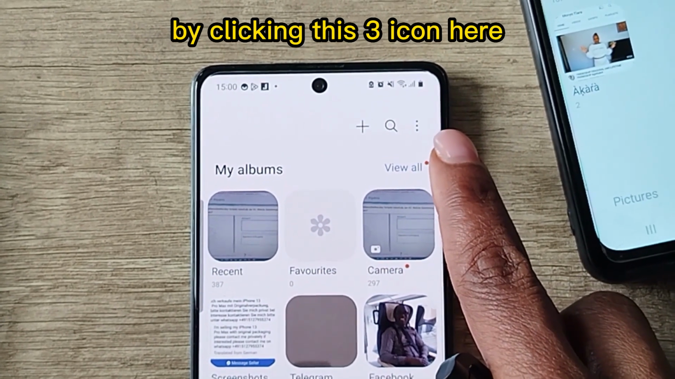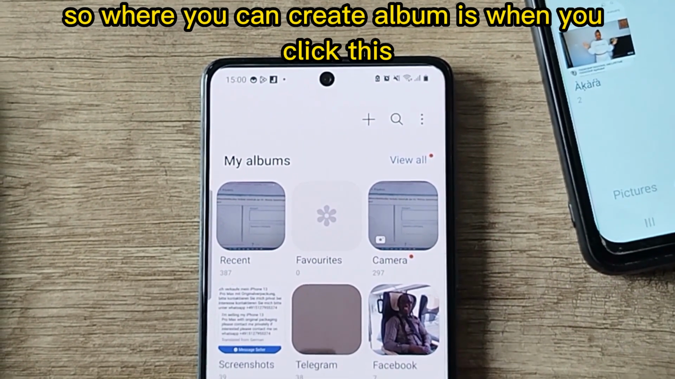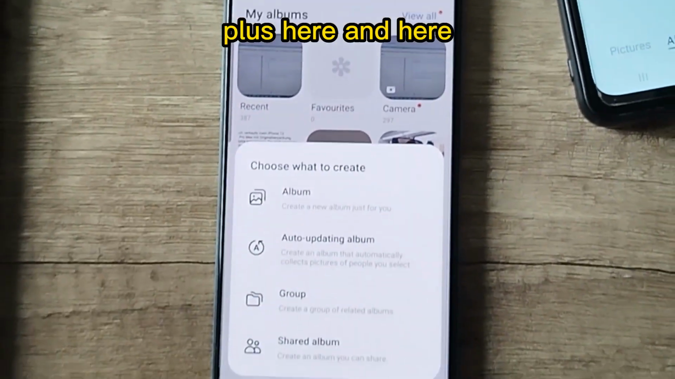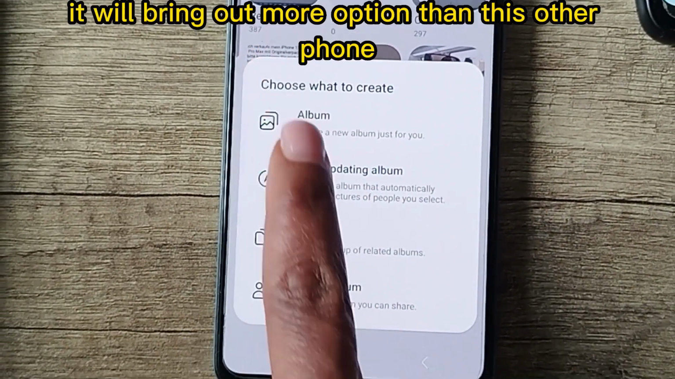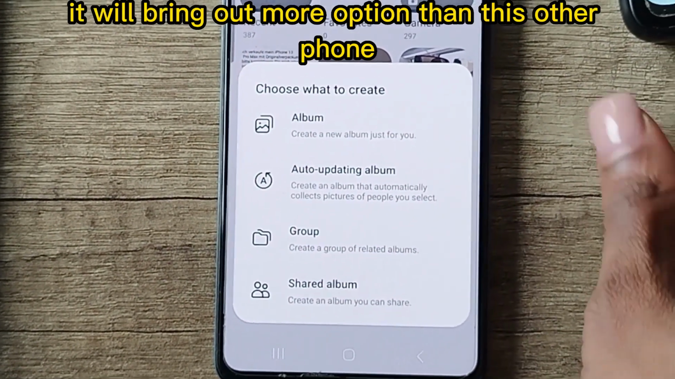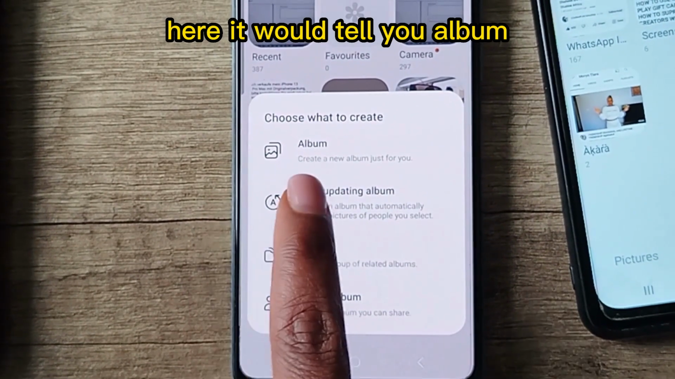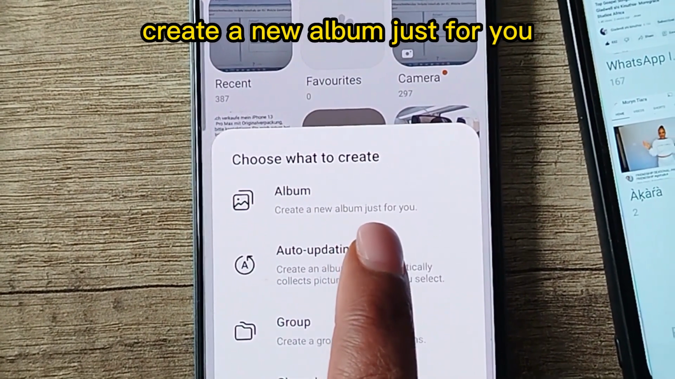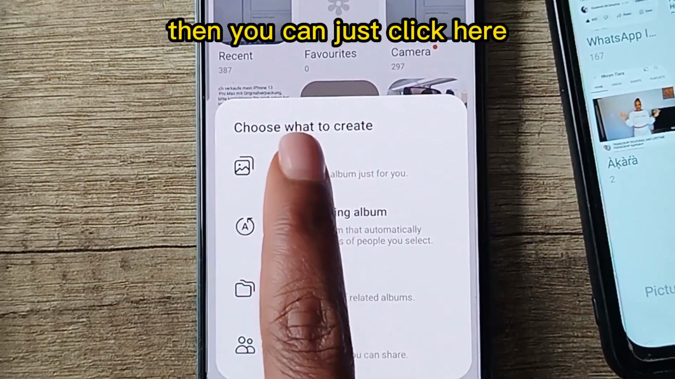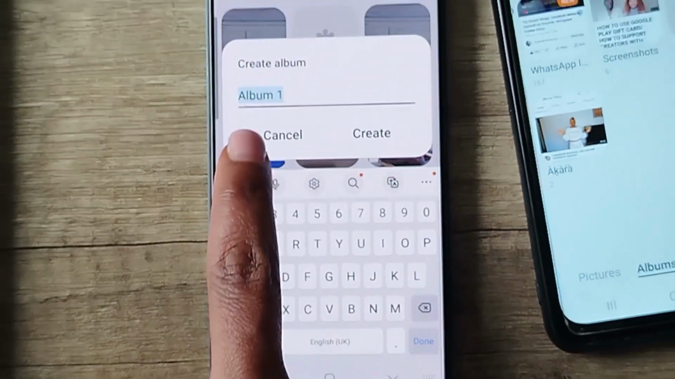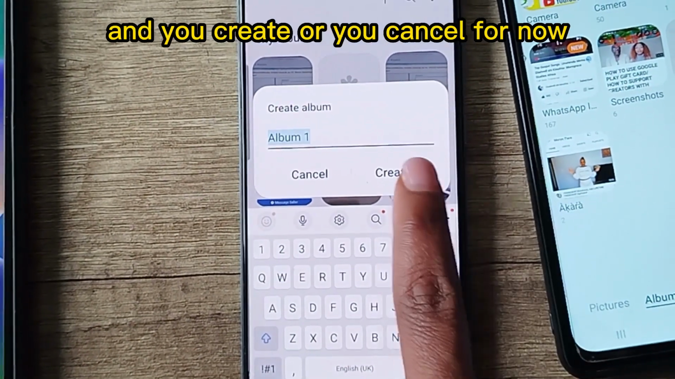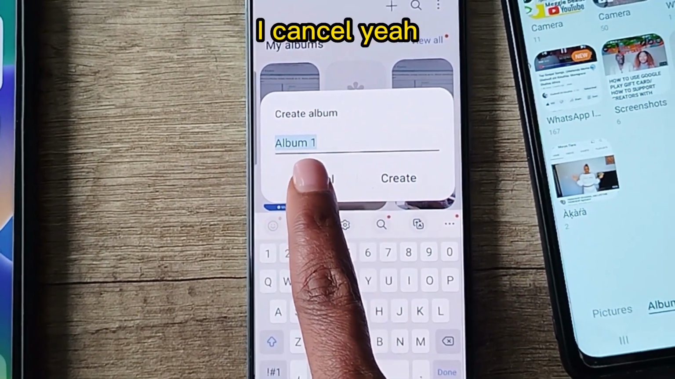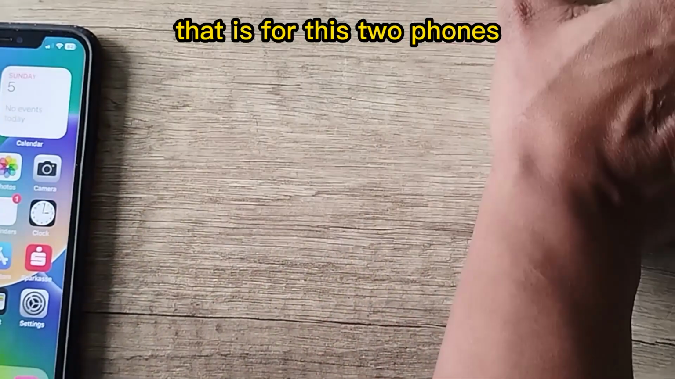Where you can create an album is when you click this plus here, and it will bring out more options than this other phone. It will tell you album, create a new album just for you. Then you click here and write the name just like before, and you create or you cancel. For now, I don't want to create any album. I cancel. Yeah, that is for these two phones.